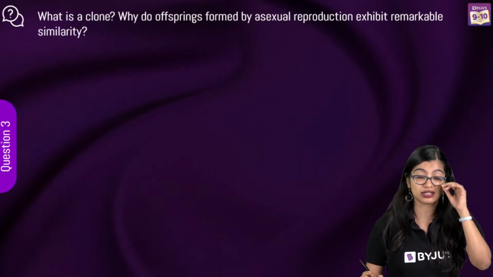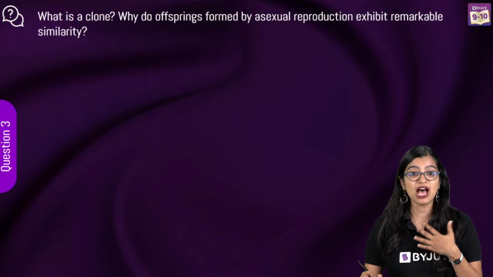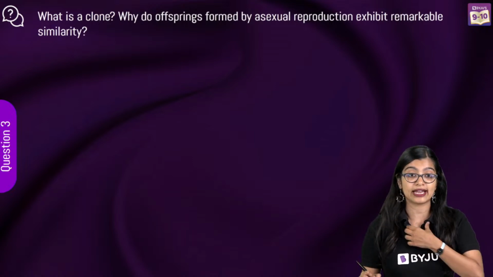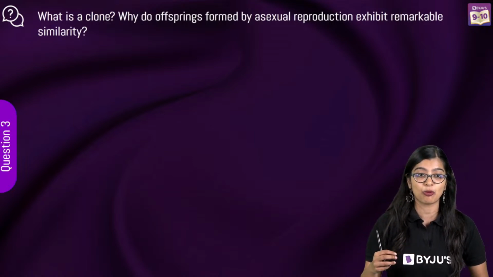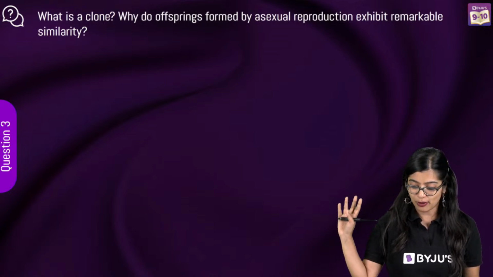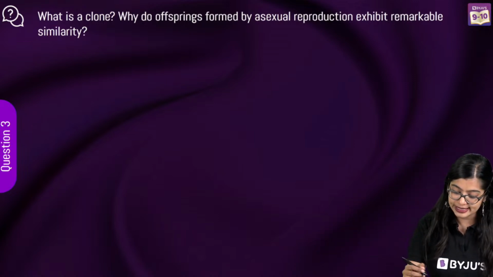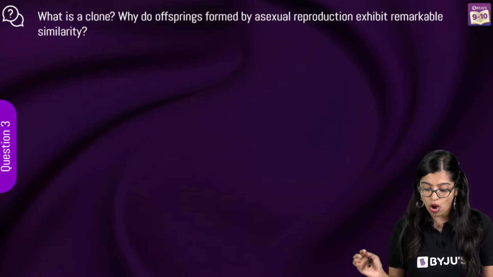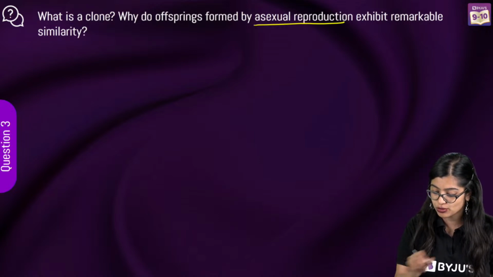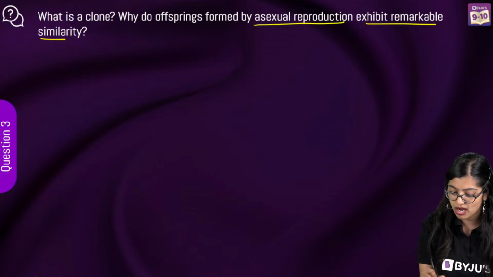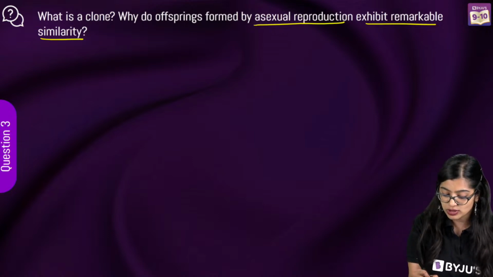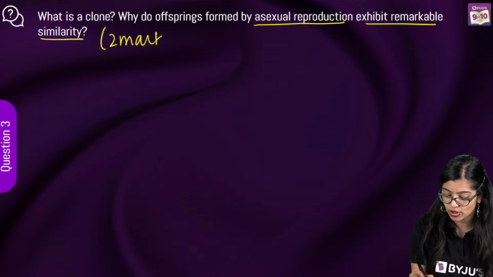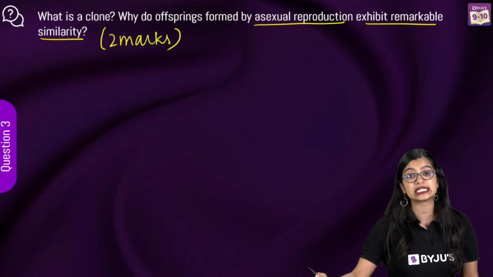Now we'll move on to the third question. What is amoeba? Amoeba is a unicellular organism, Satyendra. Okay, very, very important to know, right? So question number 3. What is a clone? Why do offsprings formed by asexual reproduction exhibit remarkable similarity? Now this right here is something you can get for 2 marks in very short answers, right?